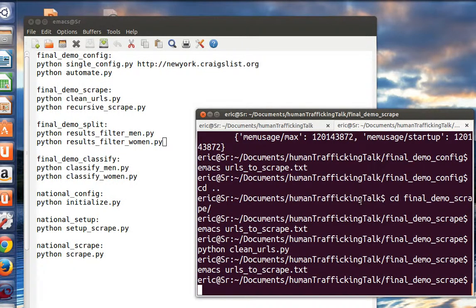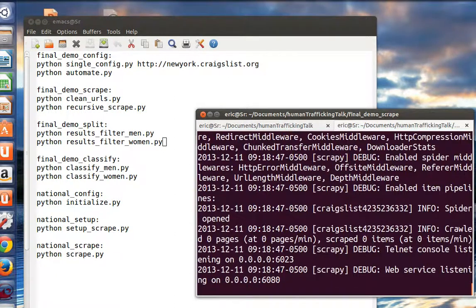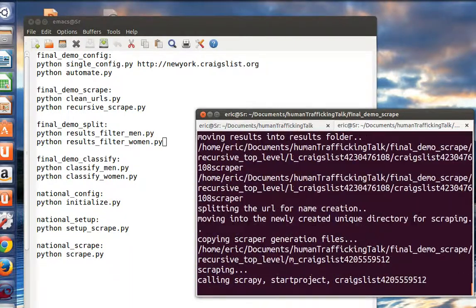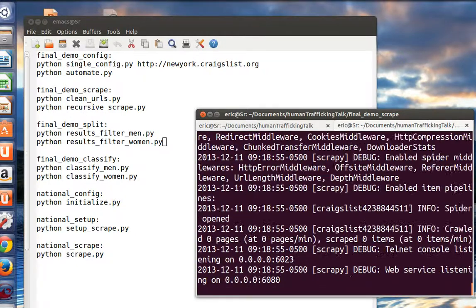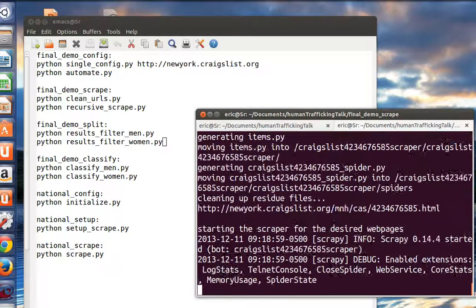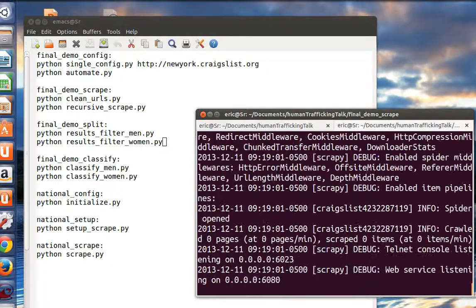Okay, now we're going to run recursive scrape. What this does is it goes to each of the web pages listed in URLs to scrape, and it downloads them. So this is the long, laborious process that I was mentioning before. It's not as bad for one part of Craigslist. However, we'll get to in a little while why this can be problematic. But let it run for a couple seconds more.